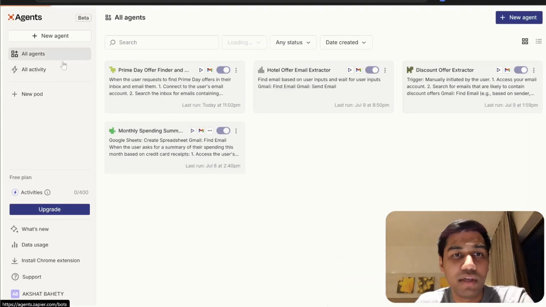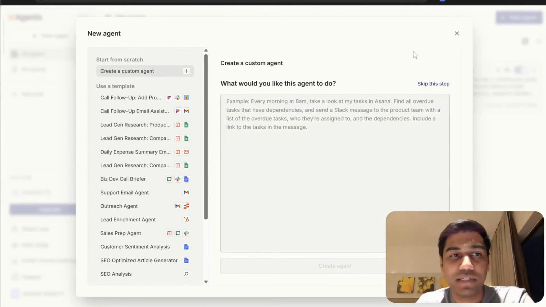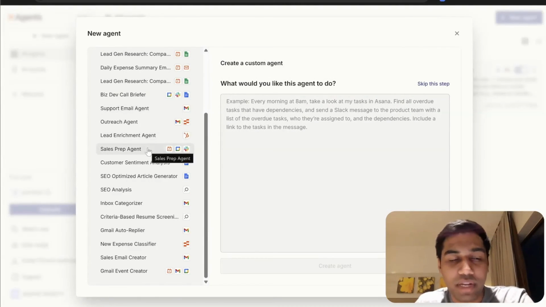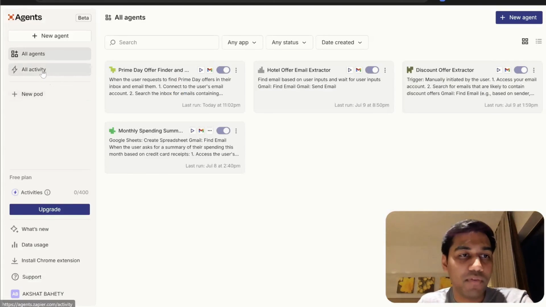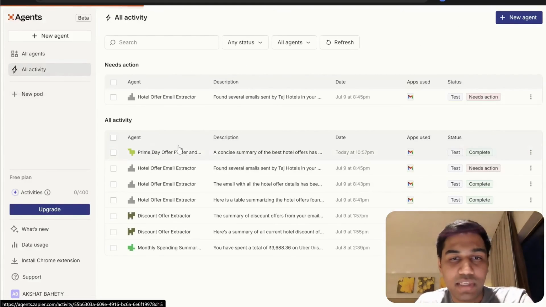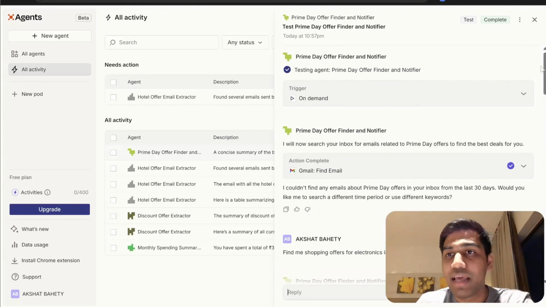You can go to new agents. You can see all the agents that I've created. I've created a couple of these to test and everything else. You can create a custom agent. You can use a template, right? So you want to create a sales prep agent, a lead enrichment agent, an outreach agent. You can create so many of them. And then as you come here, you can see the activity. Because we were testing this, we can go back and see the whole conversation that exists, right? Again, everything that we did.